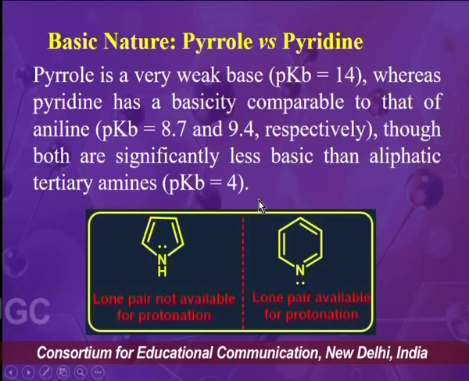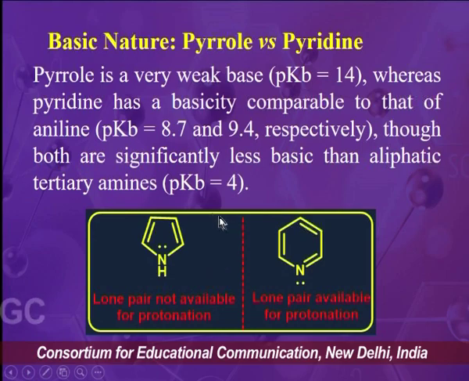That means pyridine is as basic as aniline, and their pKb values are 8.7 for pyridine and 9.4 for aniline, which are very close. But both these compounds, pyrrole and pyridine, are less basic than aliphatic tertiary amines. The pKb value of tertiary amines is around 4.